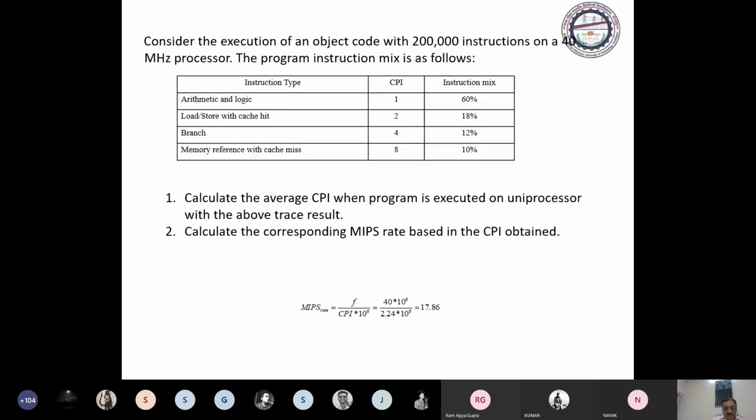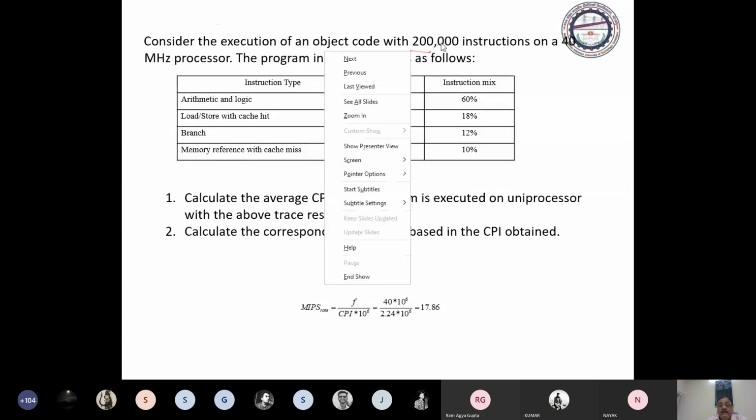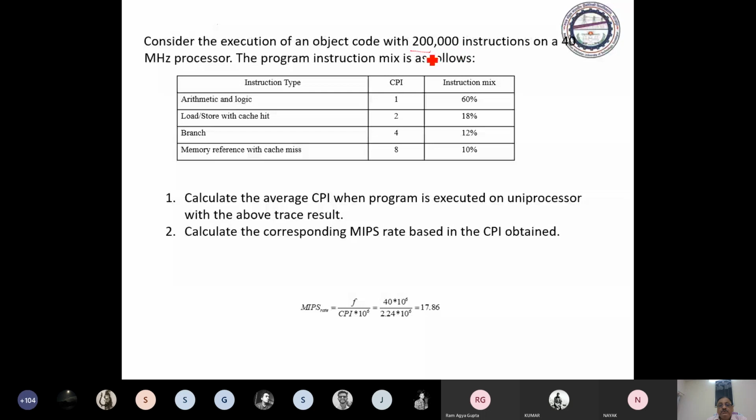we start from the basics. First we compute the number of clocks needed to execute the instructions.